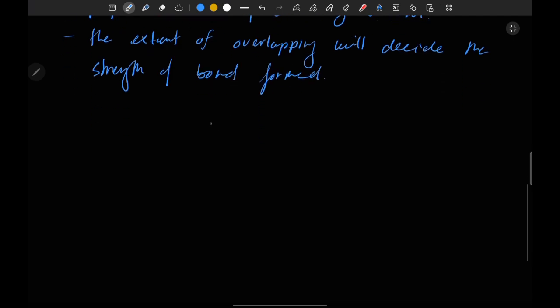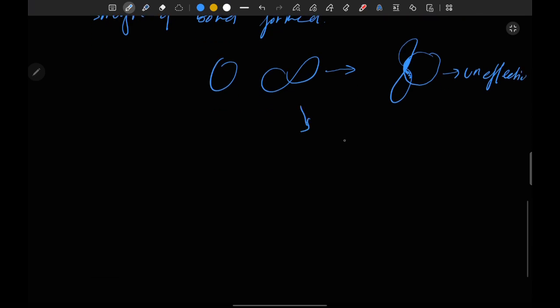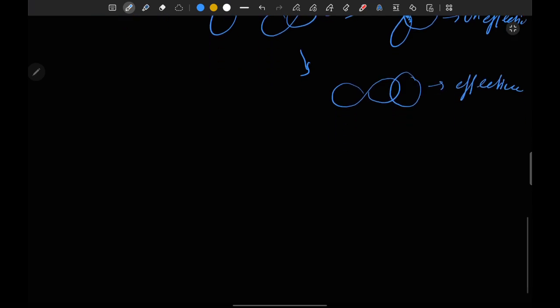Okay, like if we have orbitals like S and P, then they have two possibilities of overlapping. First, this is also a kind of overlapping. This is the overlapping area, but this overlapping is ineffective. And if they overlap like this, then this is effective overlapping. Or we have second thing, that this is P and just that much overlapping. This is also called ineffective overlapping.